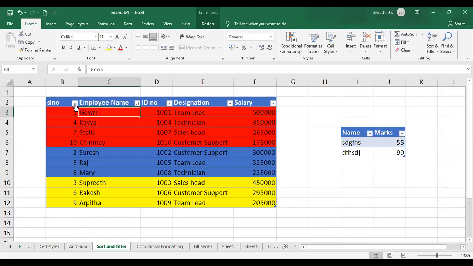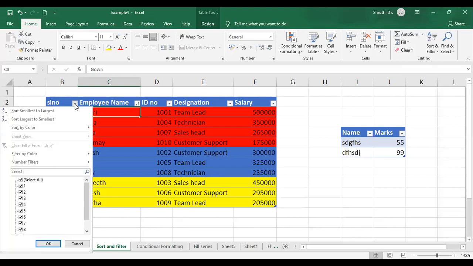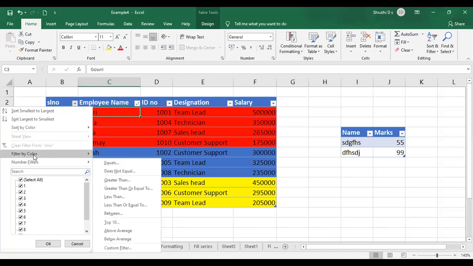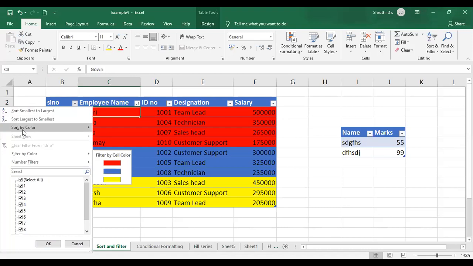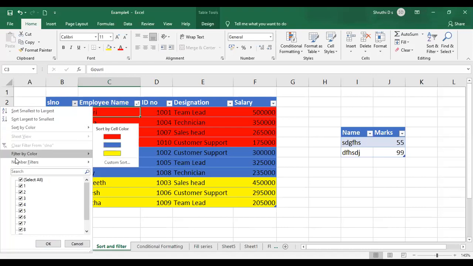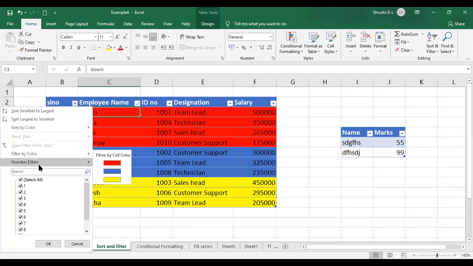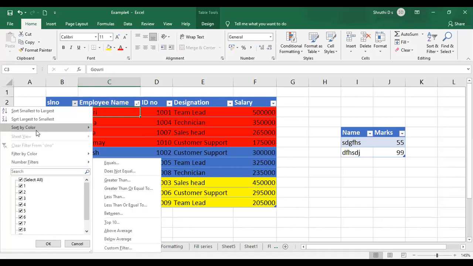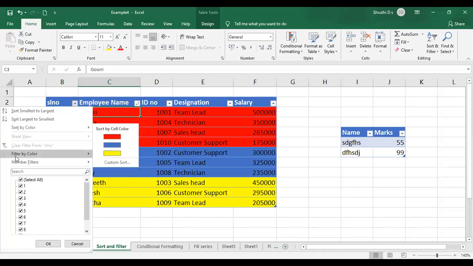So now I'll go to the first drop down. Okay, so we have only those things for your sort options. Next one is filter by color and number filters. You need to know what is filter by color. Sorting is done. After that, we have filters, right? So in filters, we have filter by color and number filters. So how we have sort by color, similarly, filter by color option is available for you.